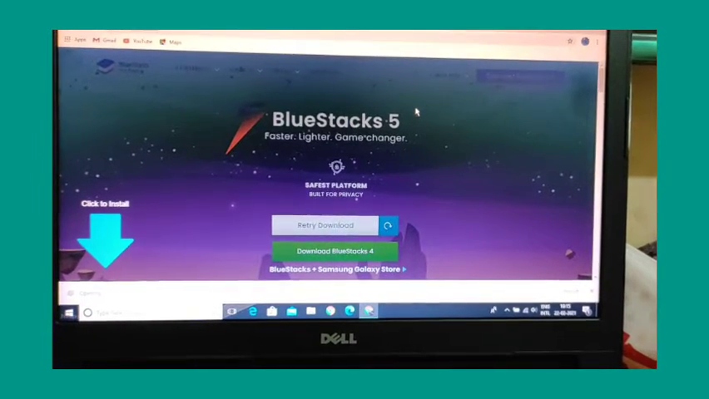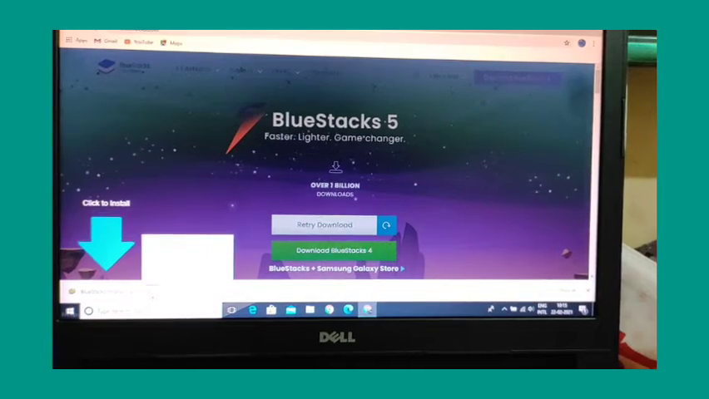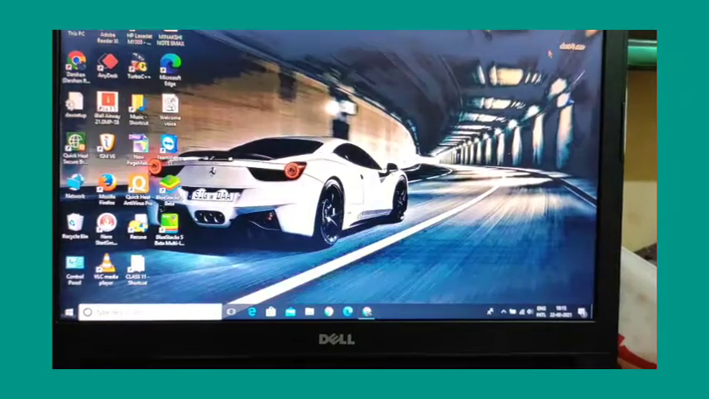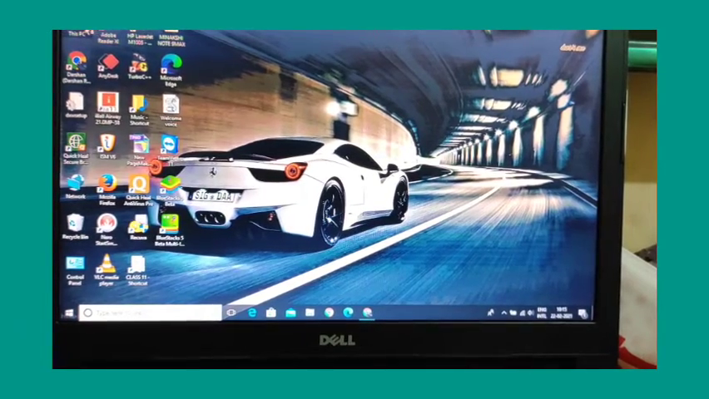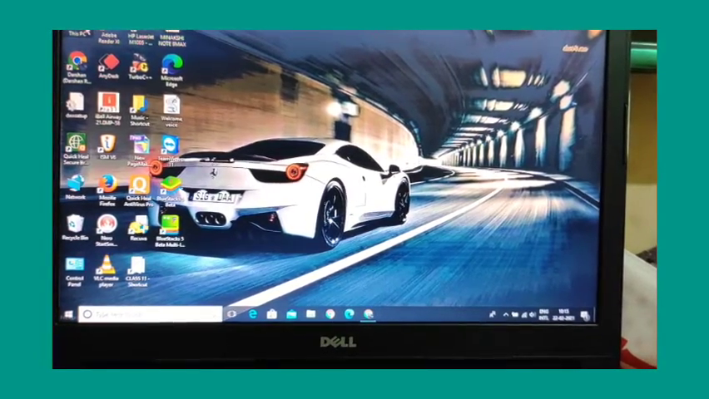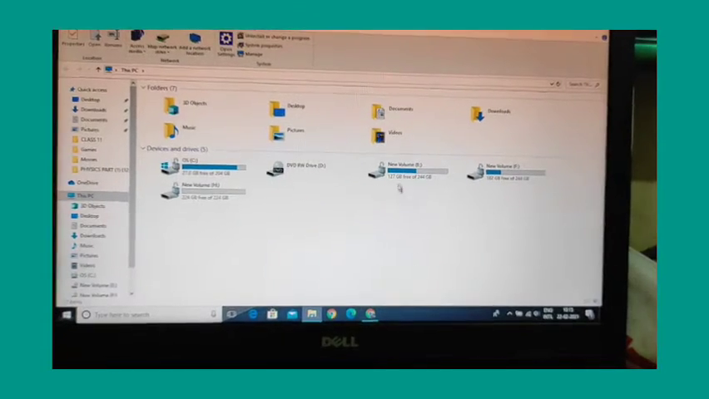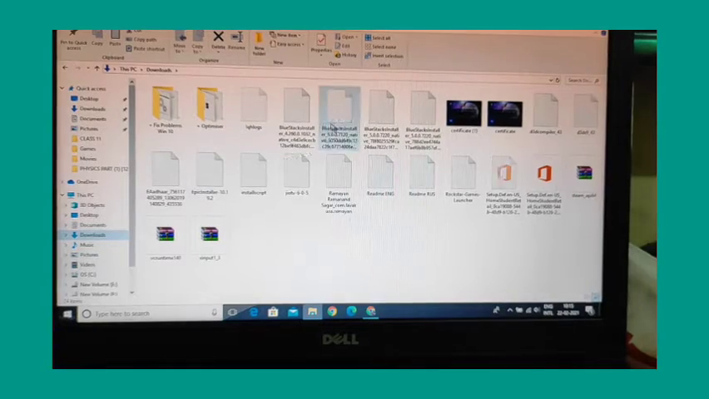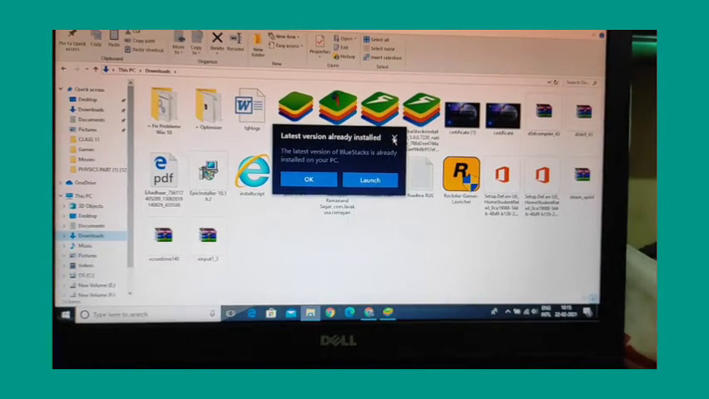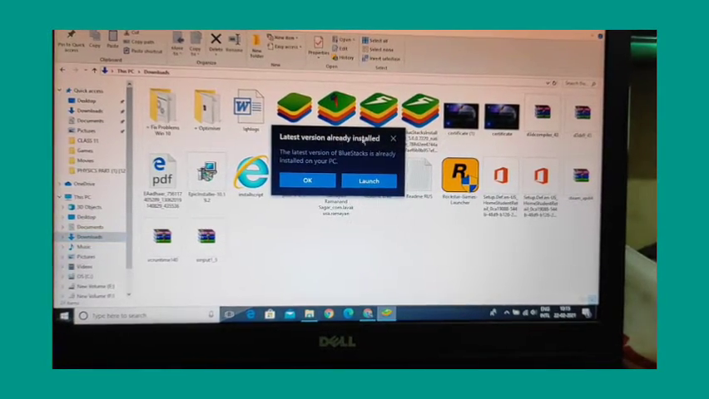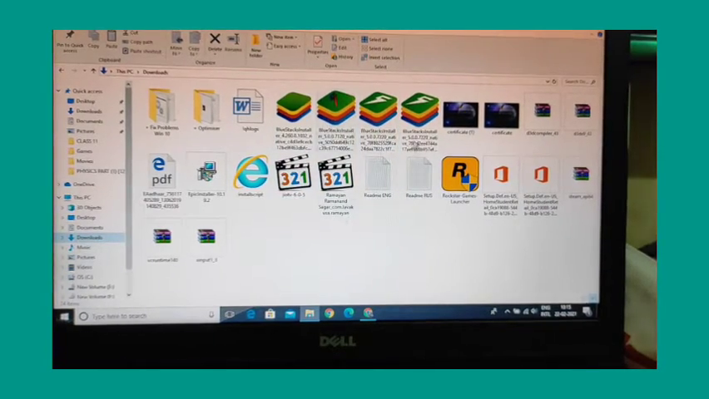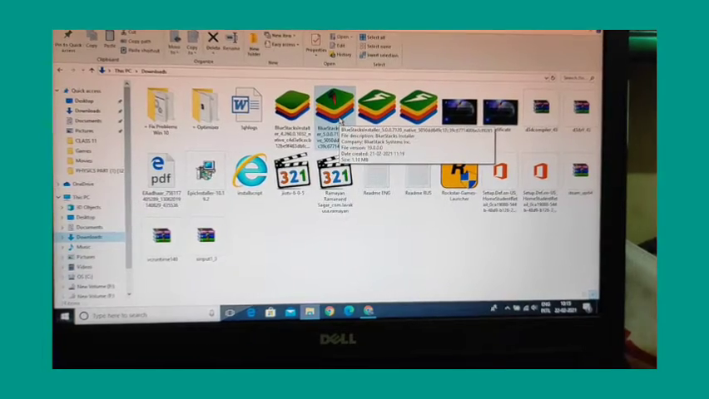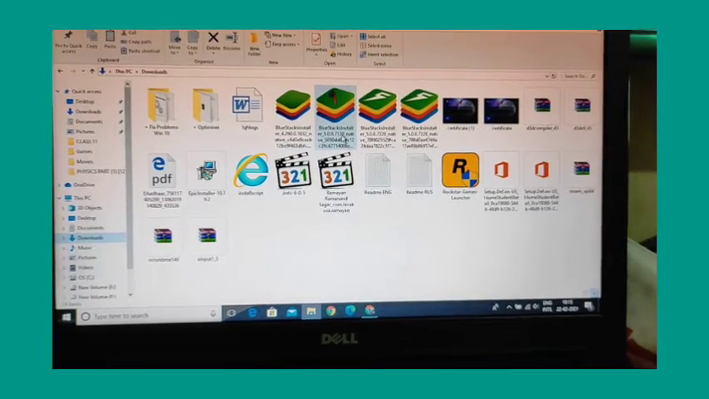Okay, now we'll go in the folder. Let's minimize this first. We'll go to the folder where it is located. Here you are able to see this Bluestack. These Bluestack files are here. So you have to click on one of these.